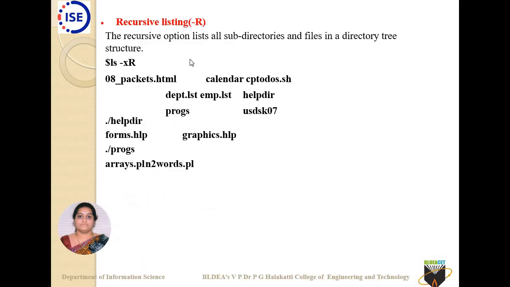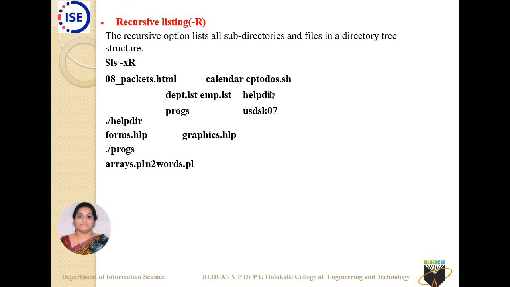Then if I want a recursive listing, what do you mean by recursive? I have a directory, I know the directory name, in that subdirectories are there, in that other files are there, and I want a listing of all of them. So I can just use a simple formulation, hyphen capital R. You can use ls hyphen x, x stands for multi-columnar. It's not a hard and fast rule, it is just so that your display looks good. Hyphen x R.